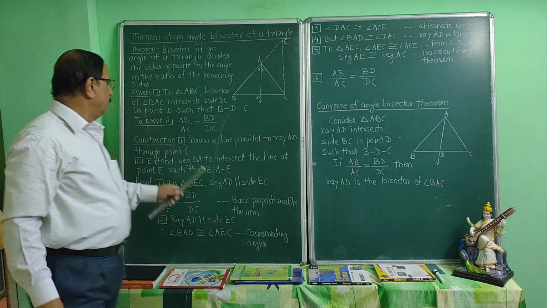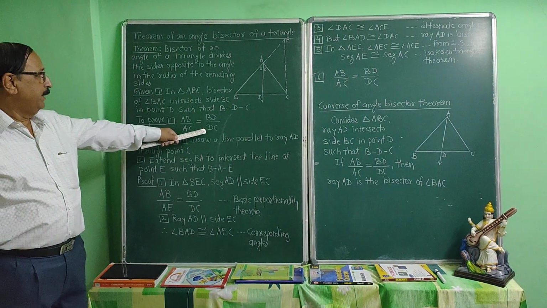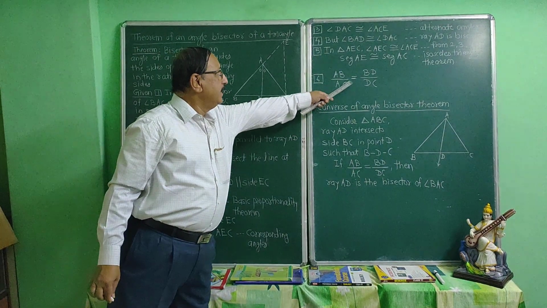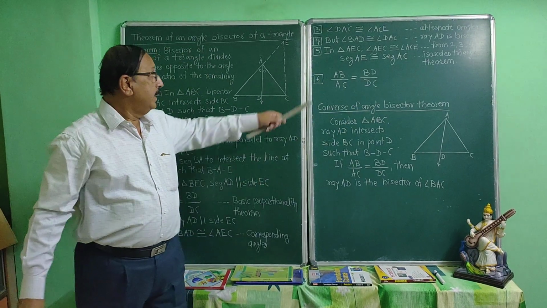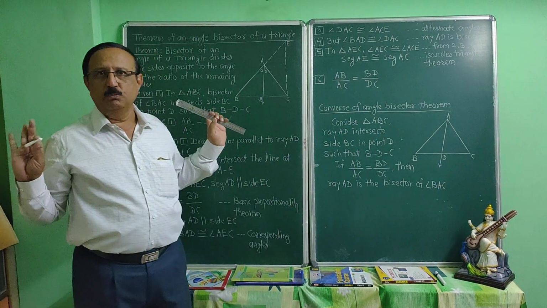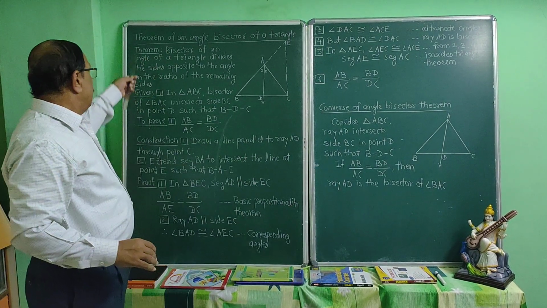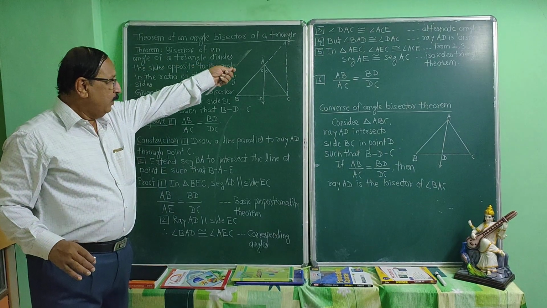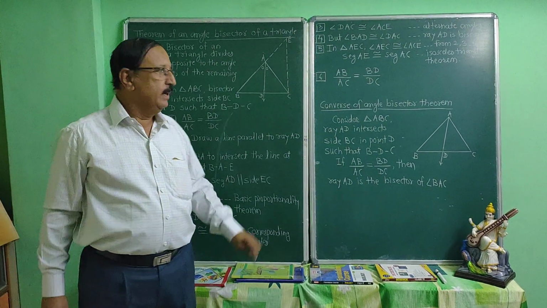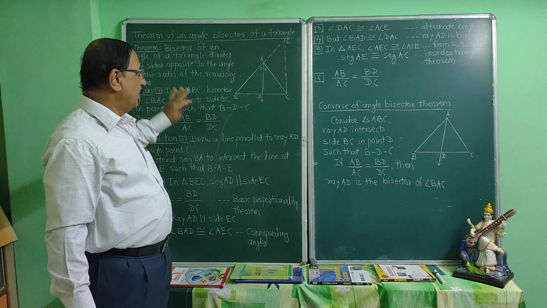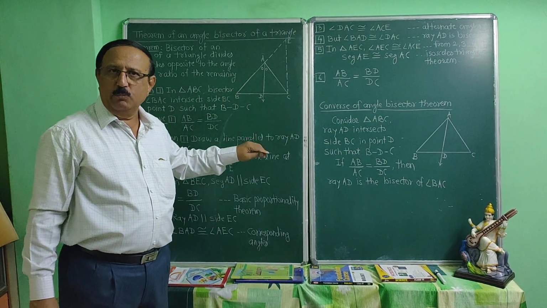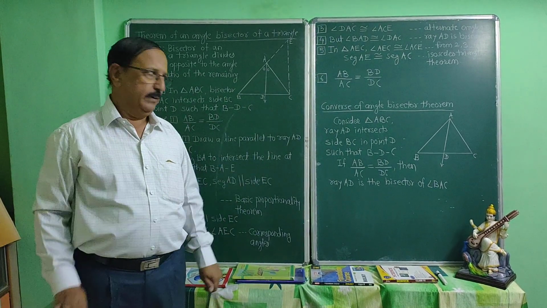And this is the theorem. AB upon AC is equal to BD upon DC. And the theorem is proved. This is the theorem of an angle bisector of a triangle. This theorem is over. As this is a theorem, the proof is direct.